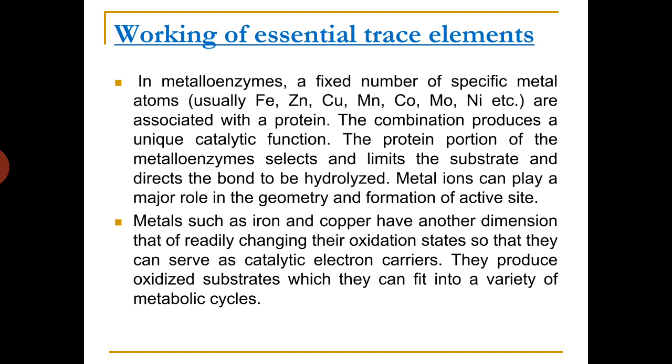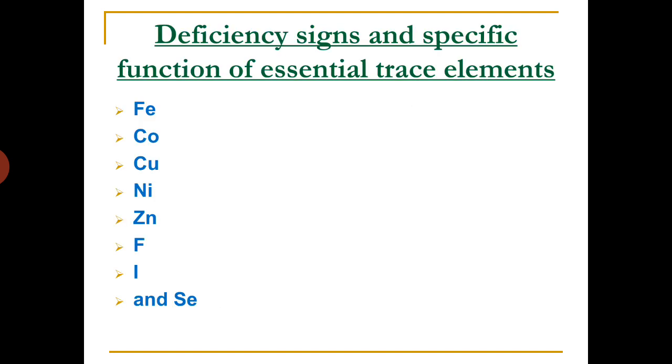So, metals such as iron and copper have another dimension: readily changing their oxidation states so that they can serve as catalytic electron carriers. They produce oxidized substrates which can fit into a variety of metabolic cycles. So, lack of these elements in biological systems causes deficiency signs, and they have specific functions in biological systems.